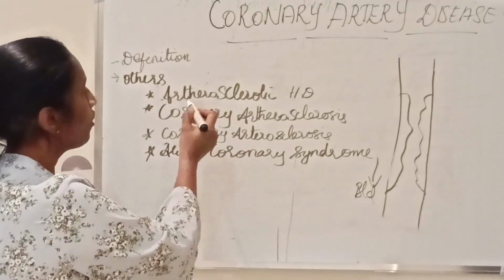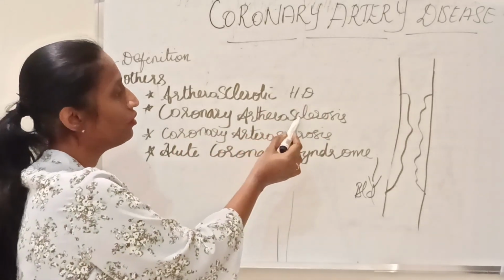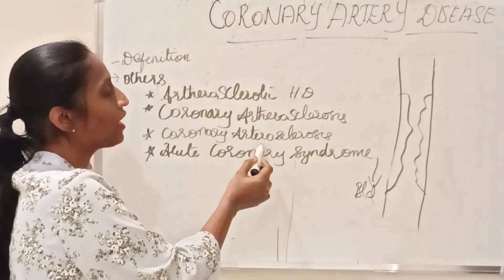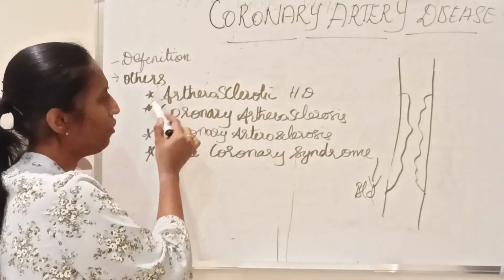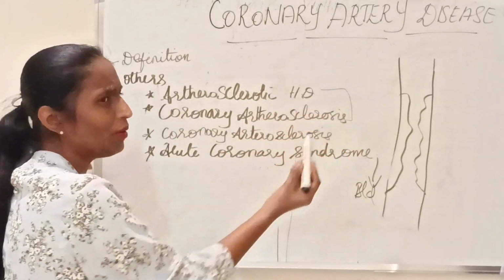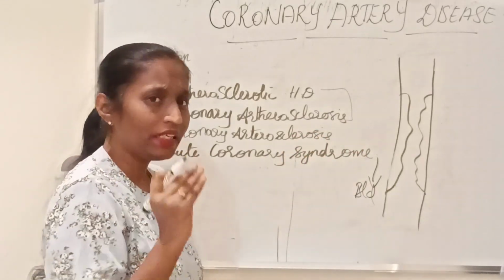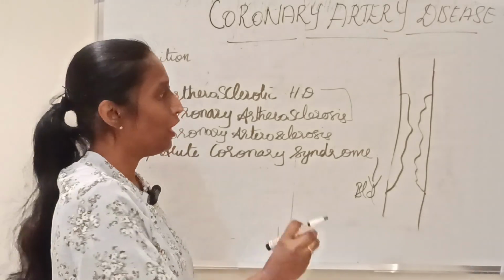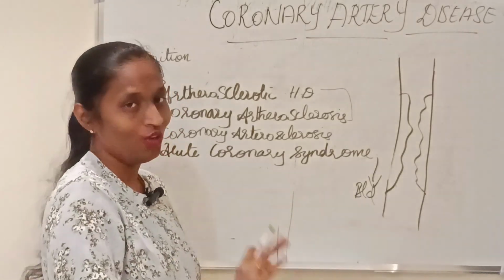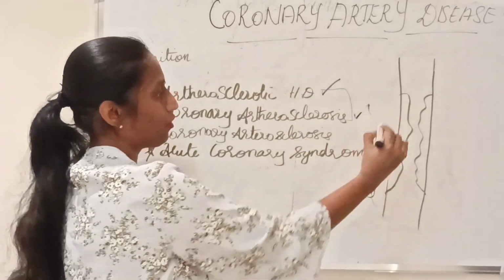That is atherosclerotic heart disease, coronary atherosclerosis, coronary arteriosclerosis, acute coronary syndrome. As you know, it may happen due to atherosclerosis. Atherosclerosis means deposition of fatty substance in the intimal layer of the coronary artery. It may lead to occlusion of blood flow. So it may cause atherosclerotic heart disease or coronary atherosclerosis.